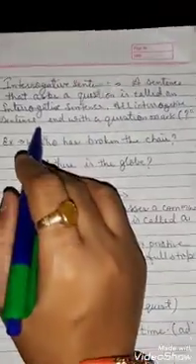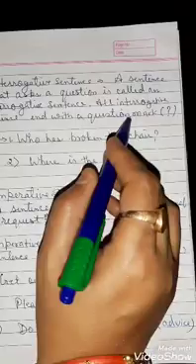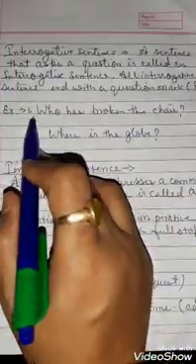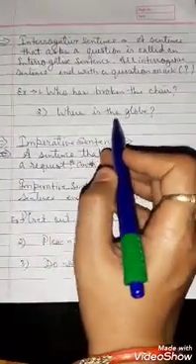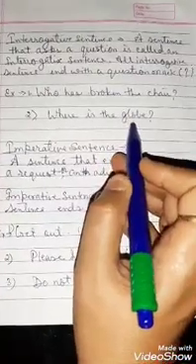Interrogative sentence. A sentence that asks a question is called an interrogative sentence. All interrogative sentences end with a question mark. Again I repeat, all interrogative sentences end with a question mark. For example, who has broken the chair? Where is the globe? These sentences are asking or inquiring something from us.